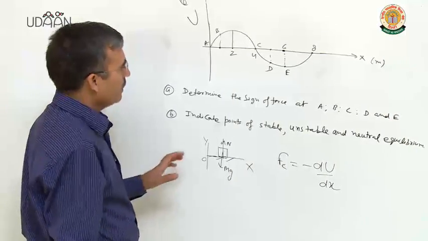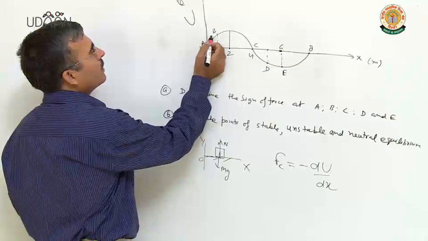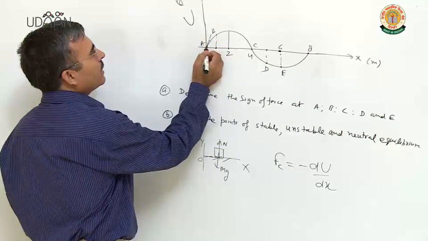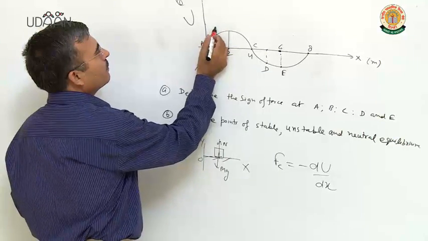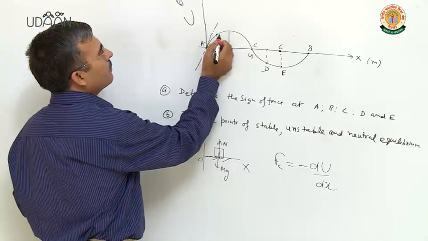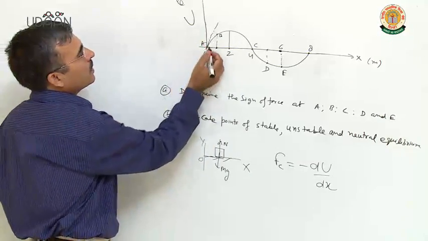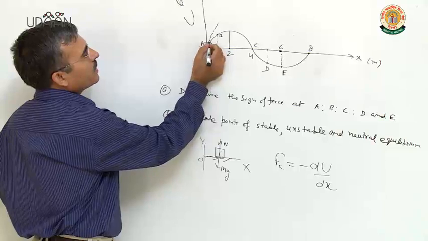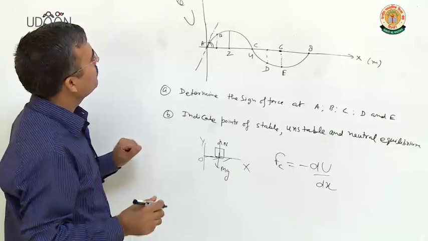Clear? Now let us think about a point. Clearly at point A, the slope is positive because it makes an acute angle with the x-axis.